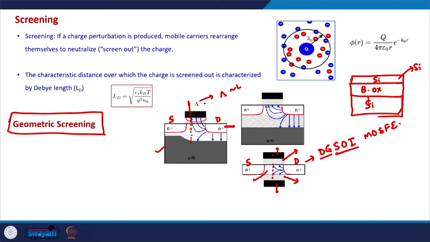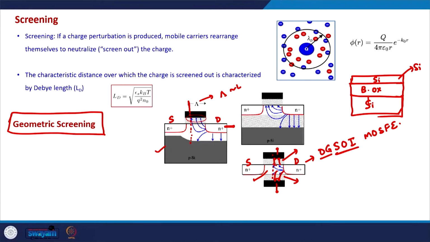In this case, the electric field lines that start from the drain terminal will terminate on both of these gates, very close to the drain terminal. The reason for that is that this gate has a lot of electrons, and these electrons reorganize themselves such that they sink most of the electric field lines.